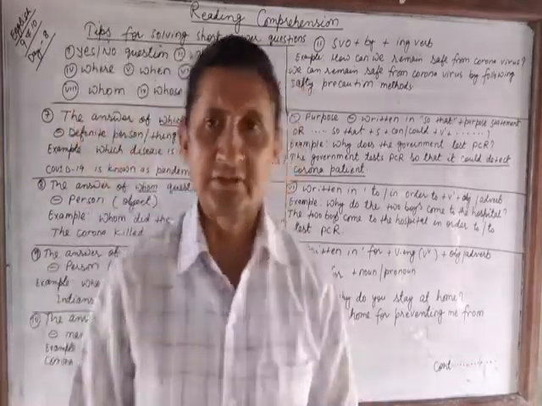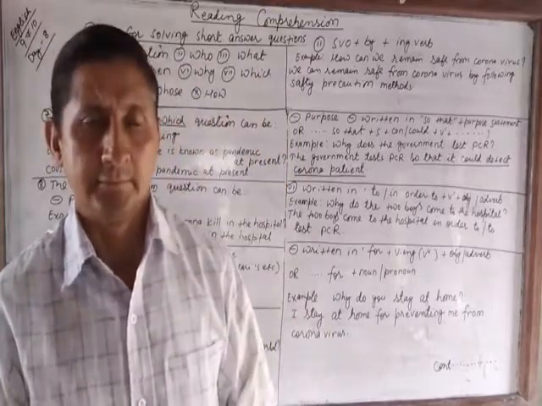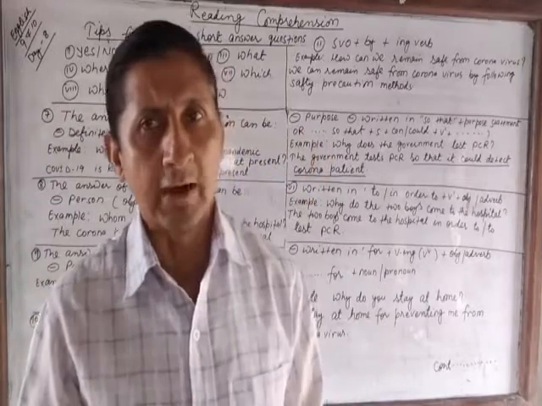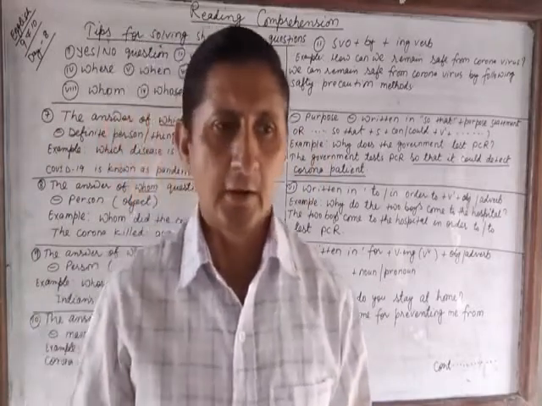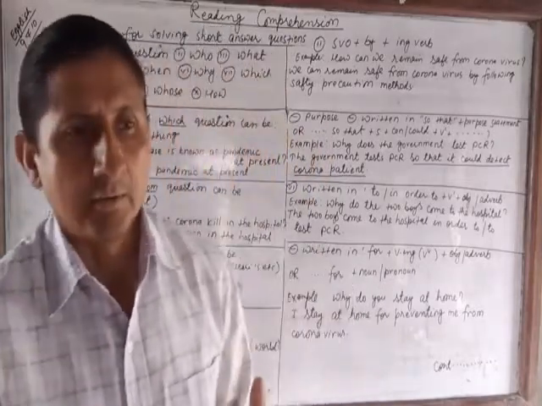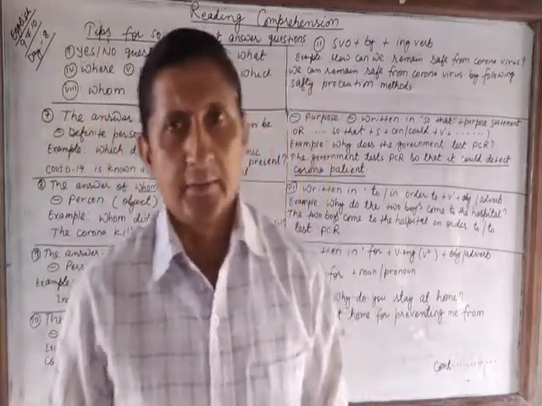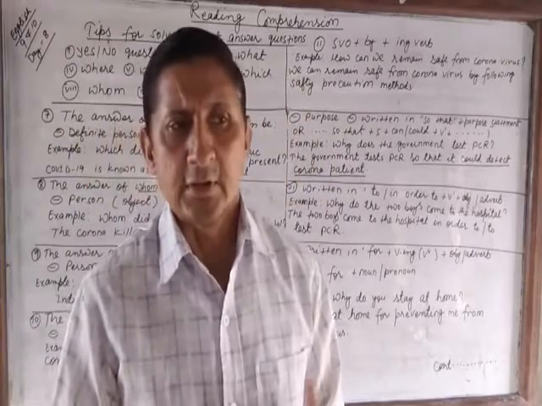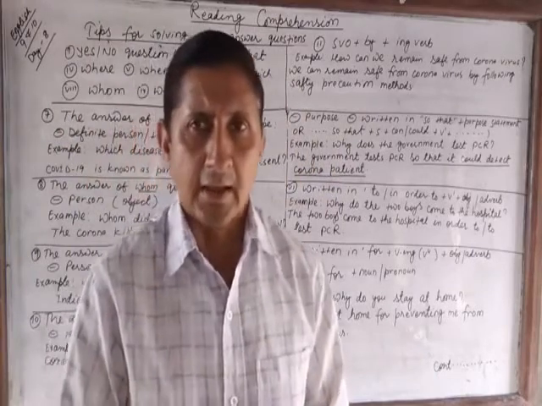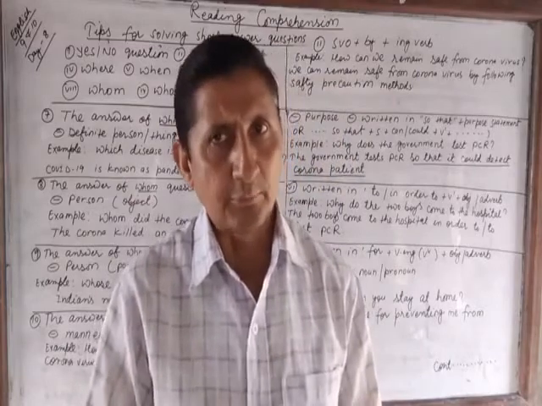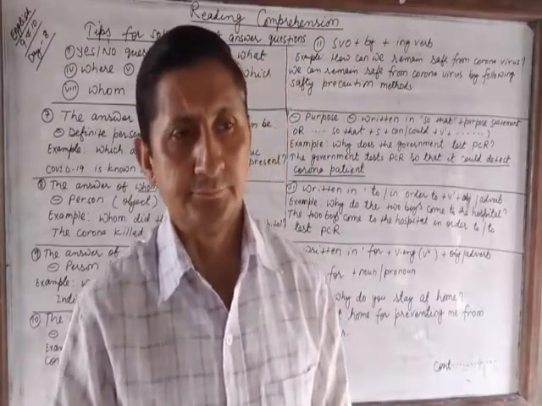If how question starts with how often, you have to write the answer using the word once or twice or regularly or quite often. In this way, using these words, you have to write down the answer of how question starting with how often.